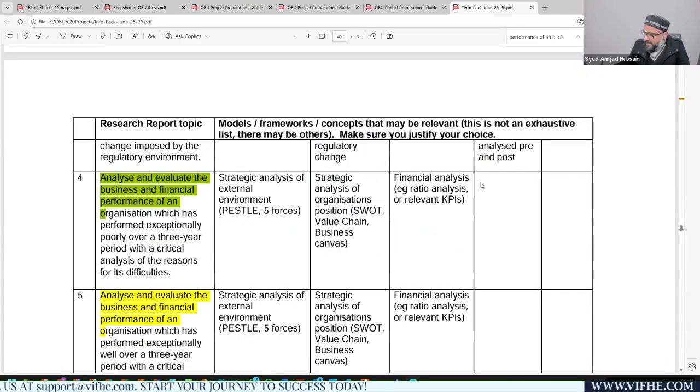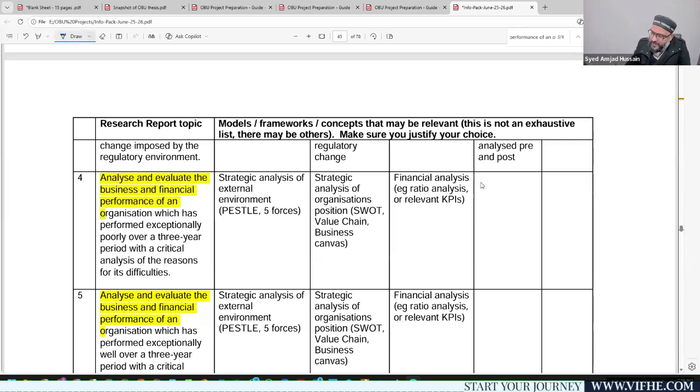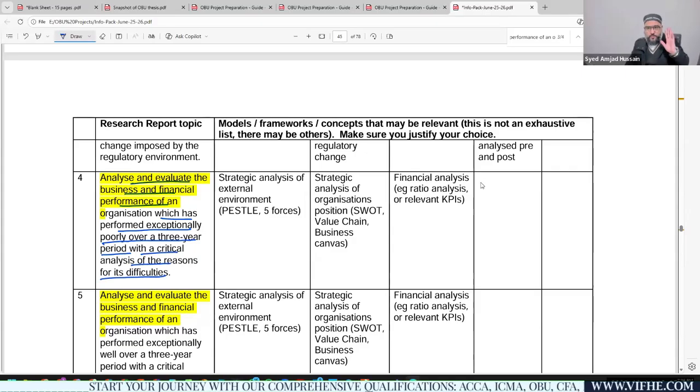This is topic number 5, and you can see the reason why students prefer topic number 5 is that it includes most of the topic areas which students have already gone through. Analyze and evaluate the business and financial performance of an organization which has performed exceptionally poorly over the 3 periods, with a critical analysis of the reasons for its difficulties. That's the name of the topic, right?